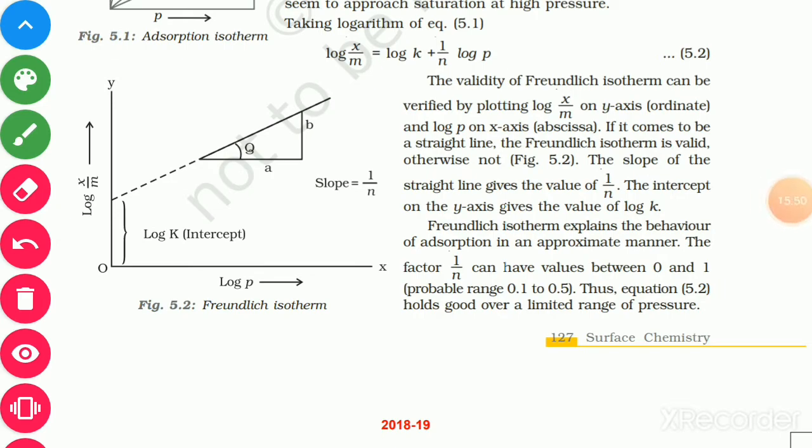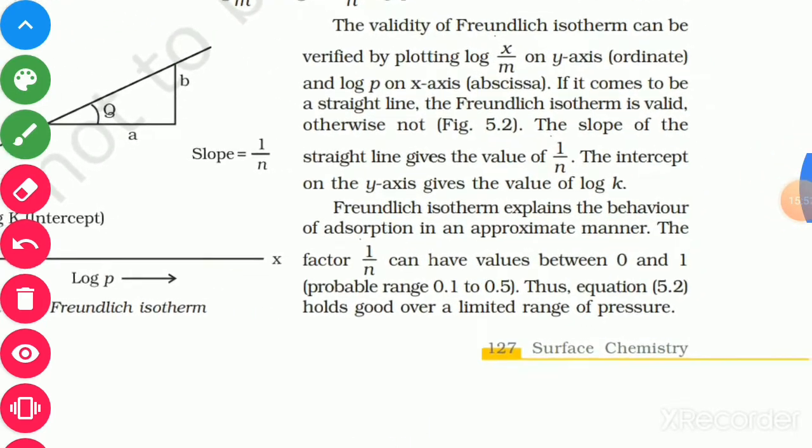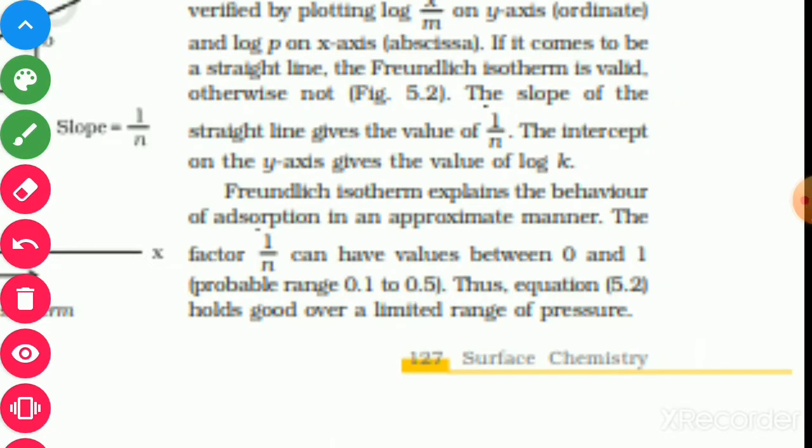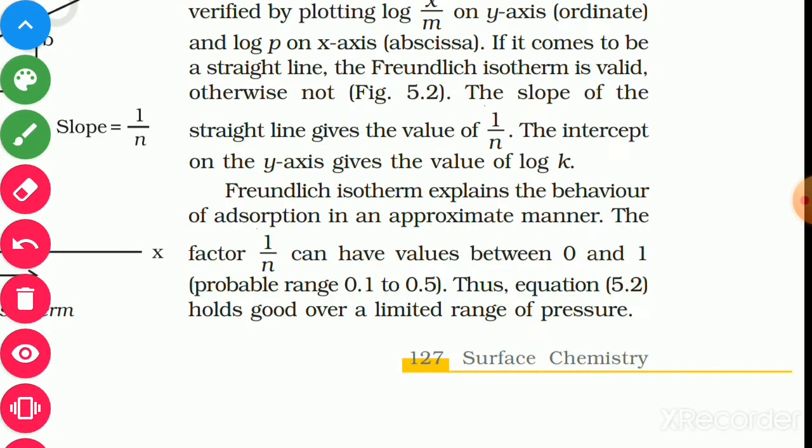Freundlich isotherm explains the behavior of adsorption in an approximate manner. The factor 1/n can have values between 0 and 1, probably 0.1 to 0.5.